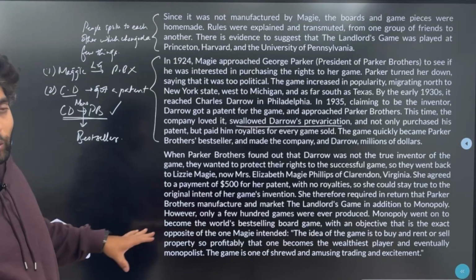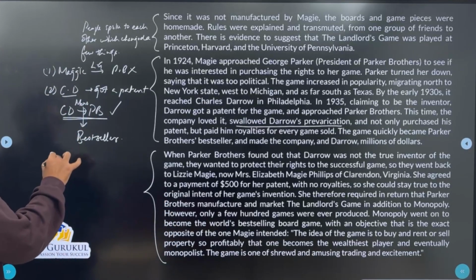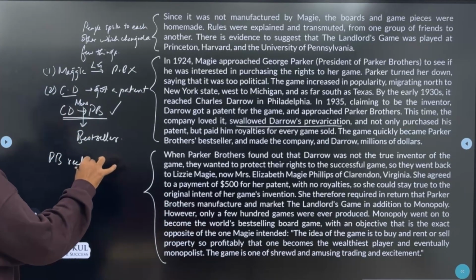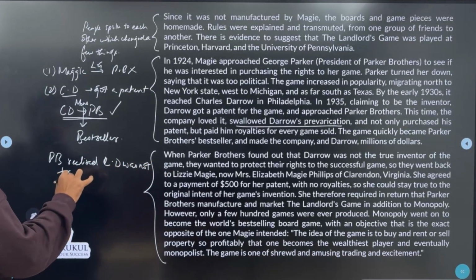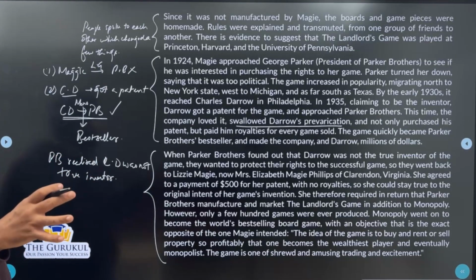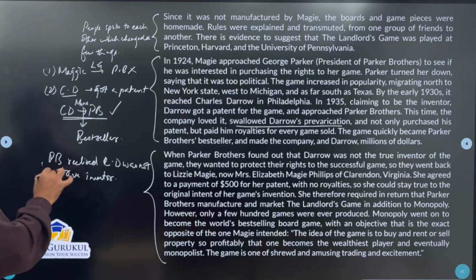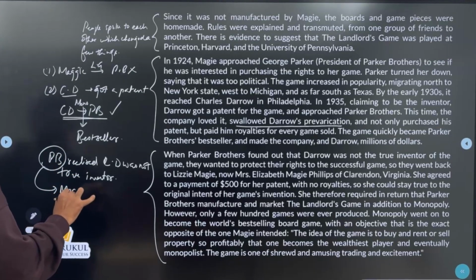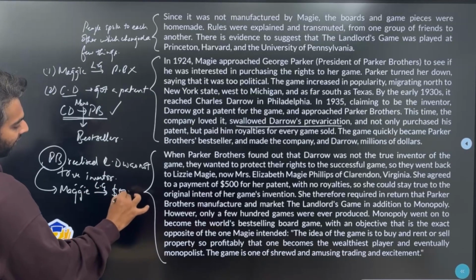So what do we see over here? Okay, so now Parker Brothers realized Darrow was not the true inventor, but they wanted to protect Monopoly as a successful game. They wanted to protect it because it was very easily sellable. A lot of people were buying it, right? So what did they do? They went to Maggie, who sold the rights of the landlord's game for $500.